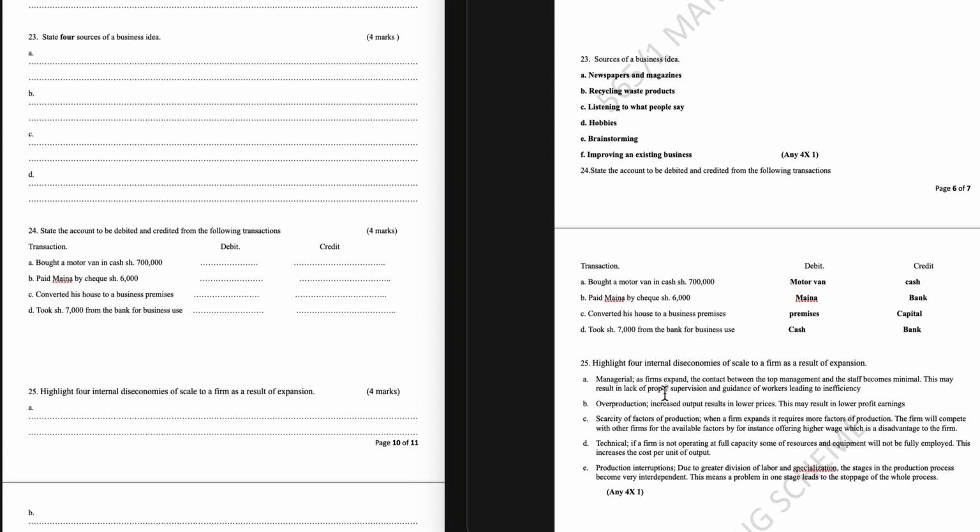4. That is technical. If a firm is not operating at full capacity, some of the resources and equipment will not be fully employed. This increases the cost per unit of output. 5. Production interruptions. Due to greater division of labor and specialization, the stages in the production process become very interdependent. This means a problem in one stage leads to the stoppage of the whole process.